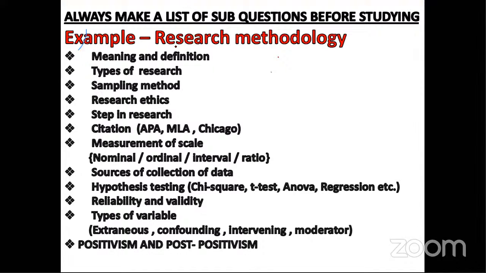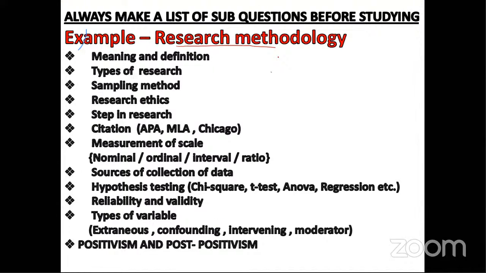Say for example, research methodology is your module in paper 1. So first you have to make a list: meaning and definition, types of research, sampling method, research ethics, steps in research, citation, measurement of scale, sources of collection of data, hypothesis testing, reliability, validity, types of variable, positivism and post positivism.